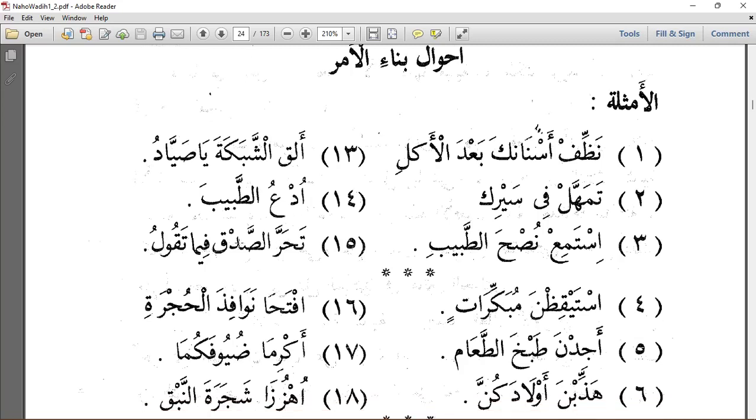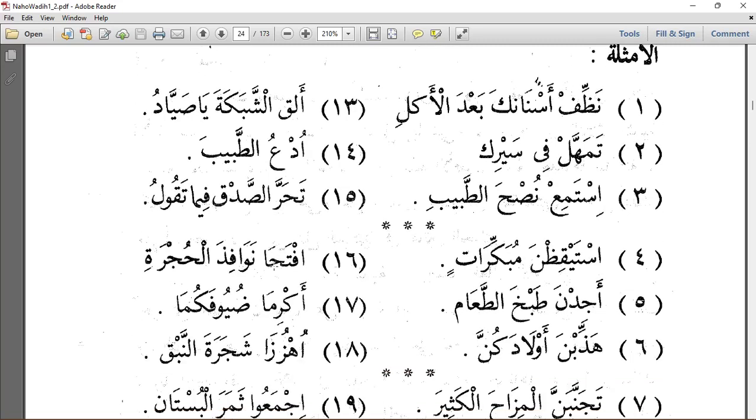تحرى الصدق فيما تقول. So this is from تحرى, تتحرى. Forming amru, we remove the harf mudara'a and the weak letter. That will become the basis of our i'rab. So فعل أمر مبني على حذف حرف العلة. Then we move to the next one.